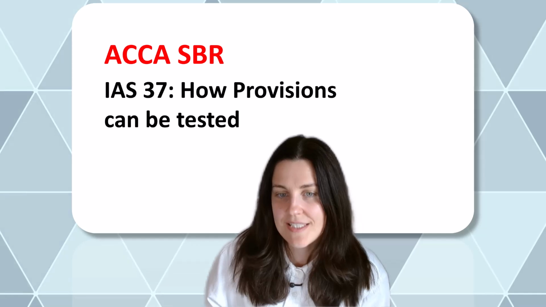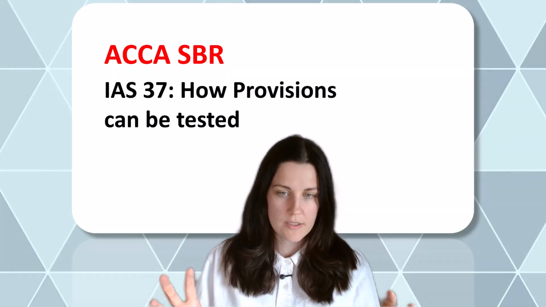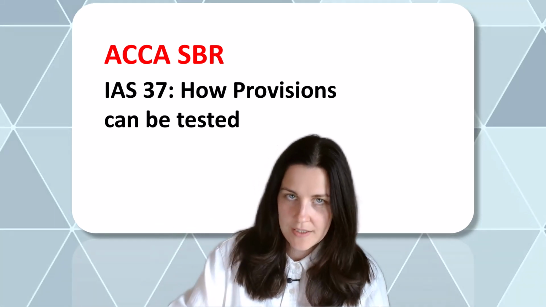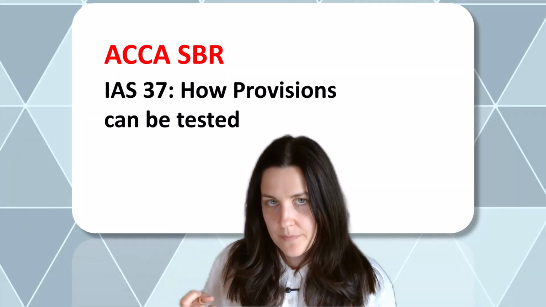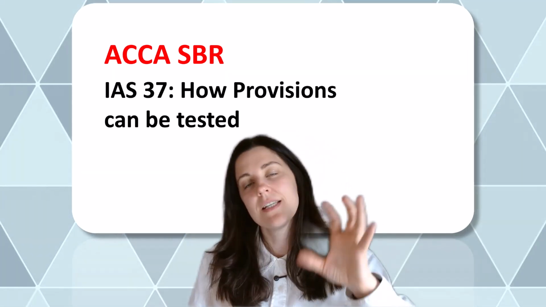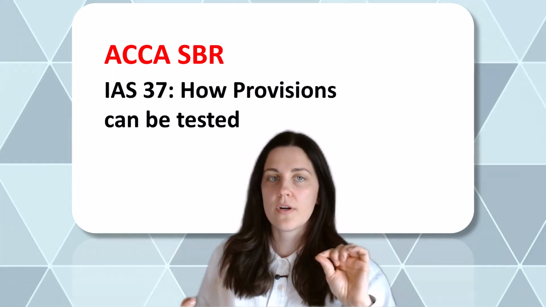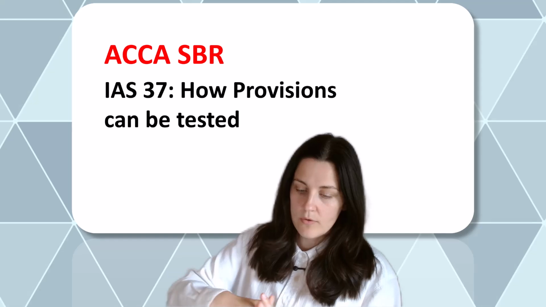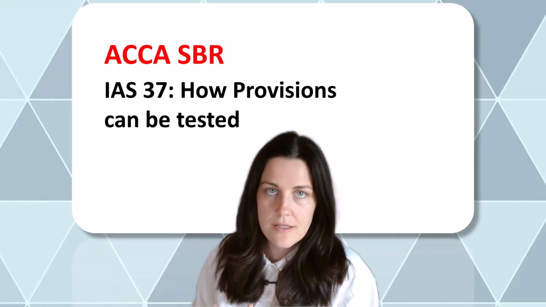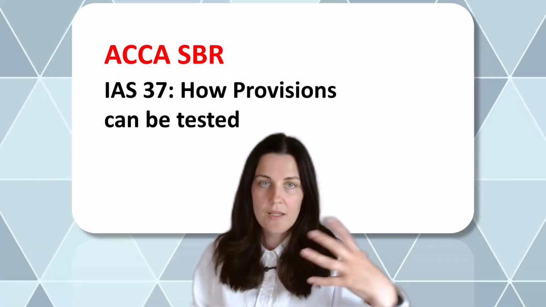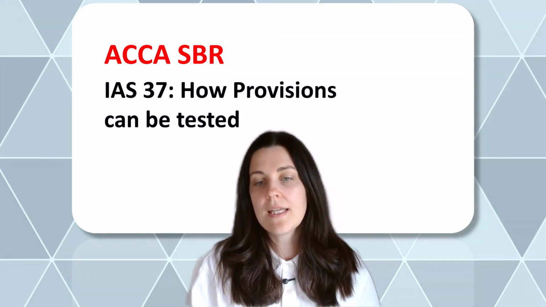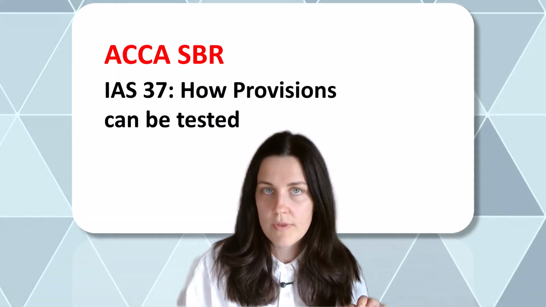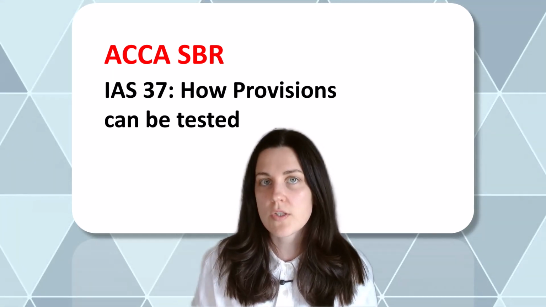Another thing that will be tested is onerous contracts. Onerous contracts means that the cost of fulfilling the contract would exceed the benefit. That would be tested quite often together with IFRS 5 assets held for sale. If you know that, let's say, some of the assets are going to be disposed of, it can be that some other assets will get impaired, IAS 36 will be applied. And also for some of the assets, we are going to have onerous contracts.